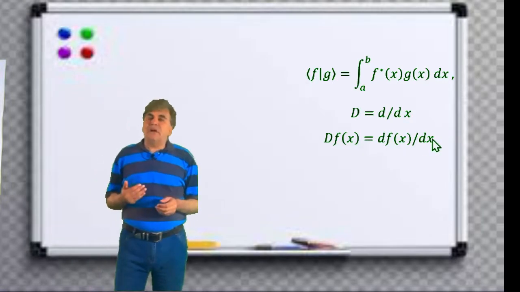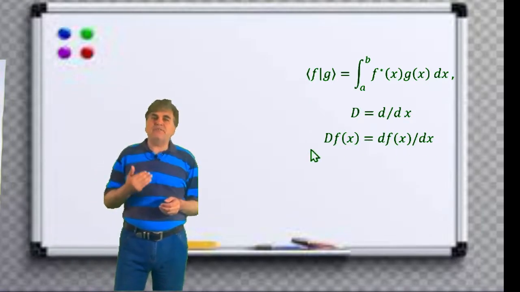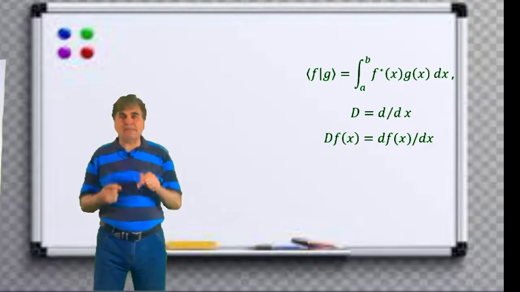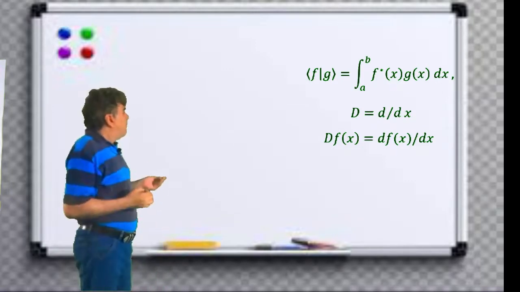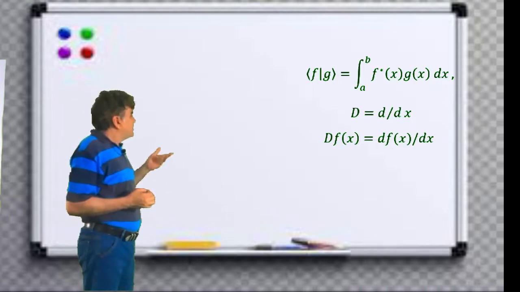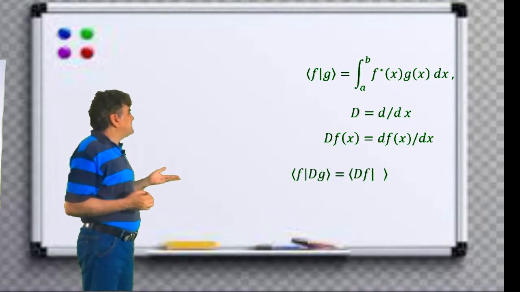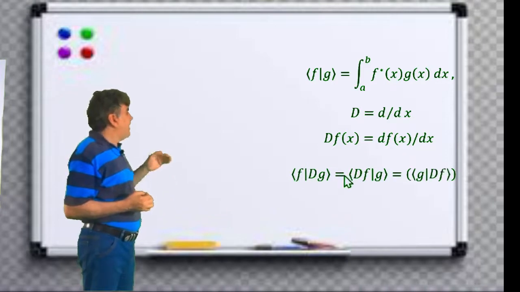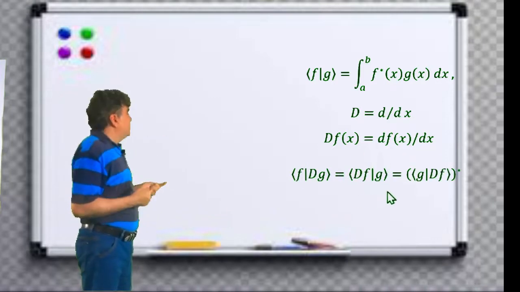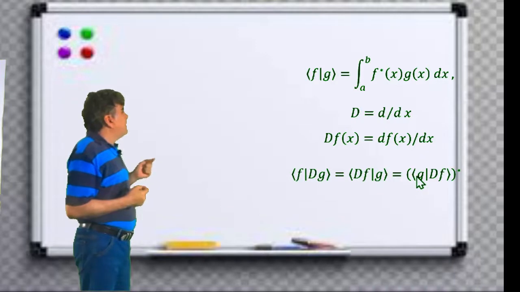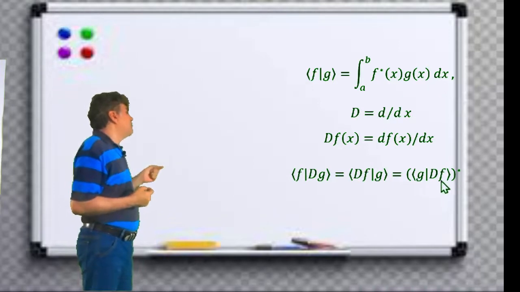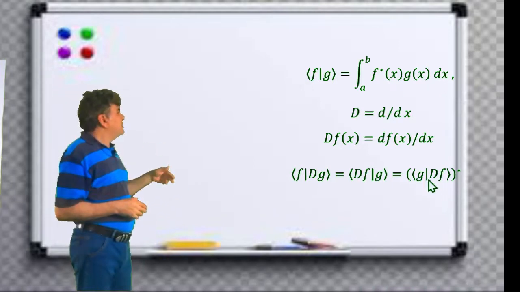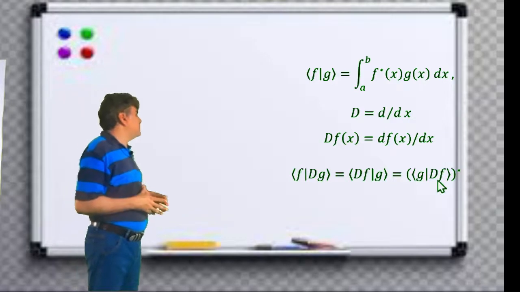Now let us check the hermiticity condition by using the definition of a Hermitian operator for this particular operator, starting from the bra of f times the ket of the derivative of g equals the bra of the derivative of f times the ket of g, which can be expressed as the complex conjugate of the inner product of the bra of g and the ket of the derivative of f, which can obviously be rewritten into this form.